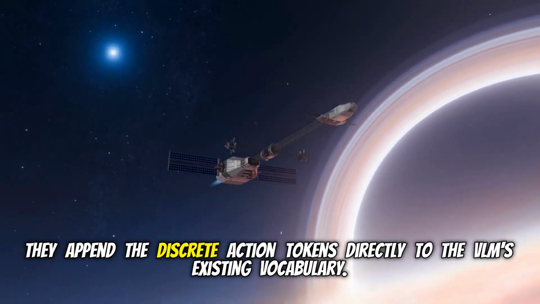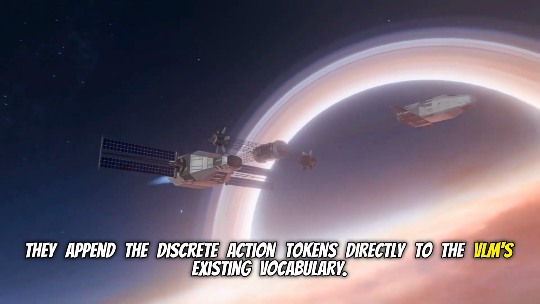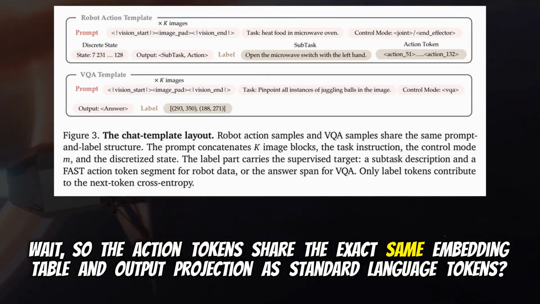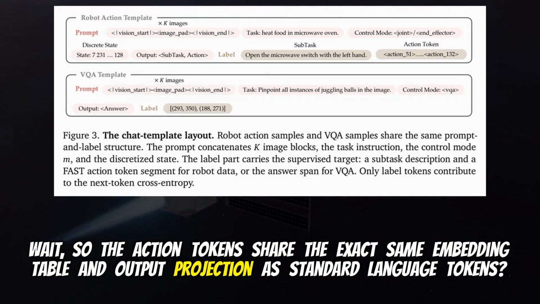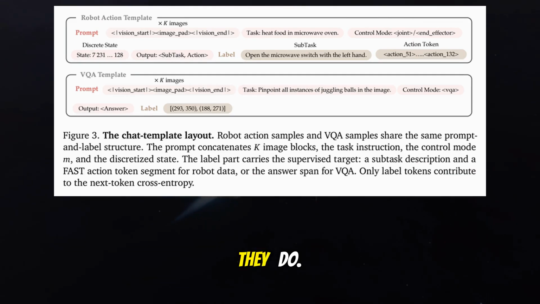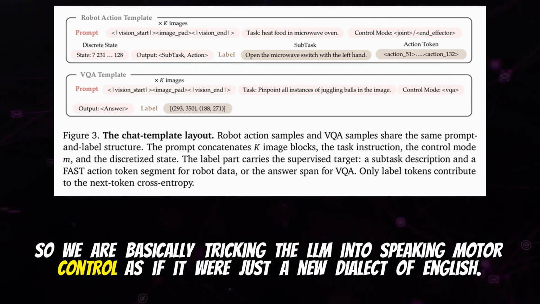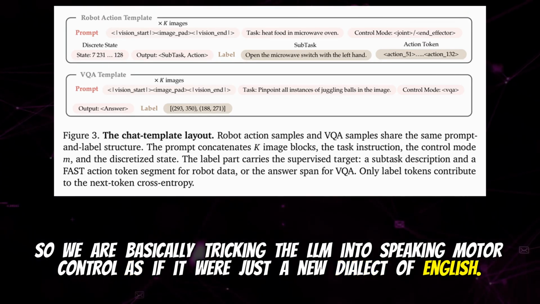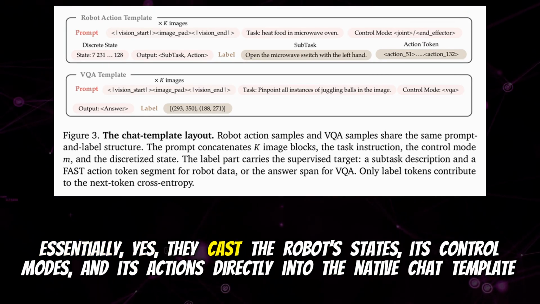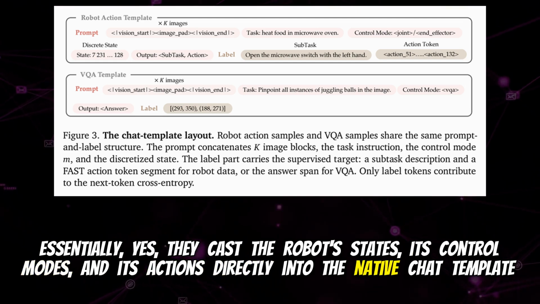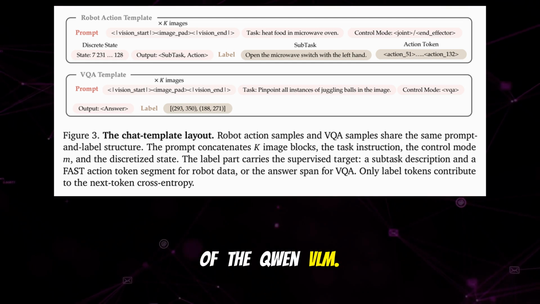They append the discrete action tokens directly to the VLM's existing vocabulary. Wait, so the action tokens share the exact same embedding table and output projection as standard language tokens? They do. So we're basically tricking the LLM into speaking motor control as if it were just a new dialect of English. Essentially, yes. They cast the robot's states, its control modes, and its actions directly into the native chat template of the QuIN-VLM.